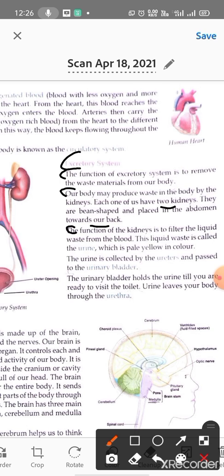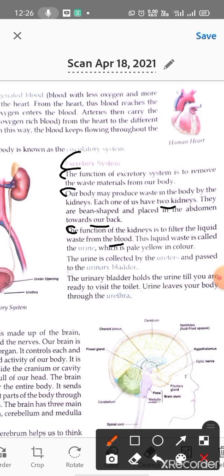Okay. So what is the function of kidney? The function of kidney is to filter the liquid waste from the blood. Kidney filters the liquid waste from the blood. Kidney क्या करती है? Liquid waste जो है filter करती है हमारे blood में से.